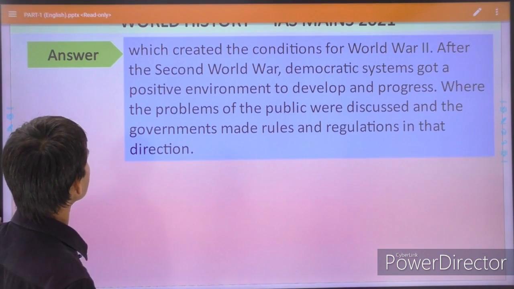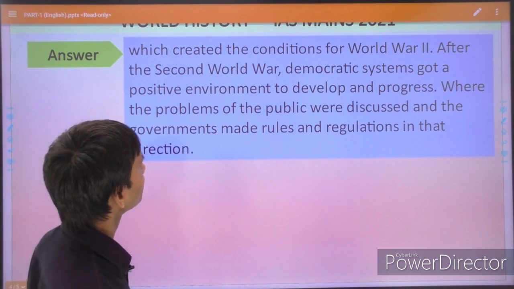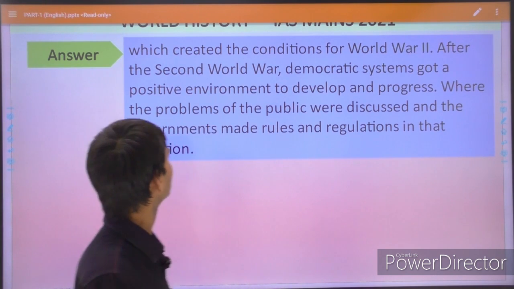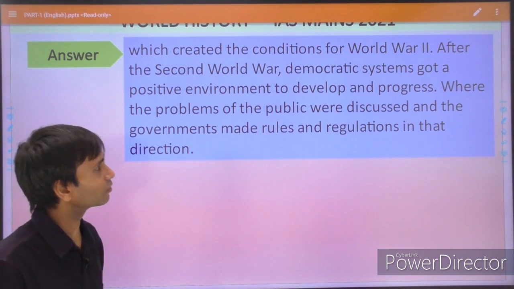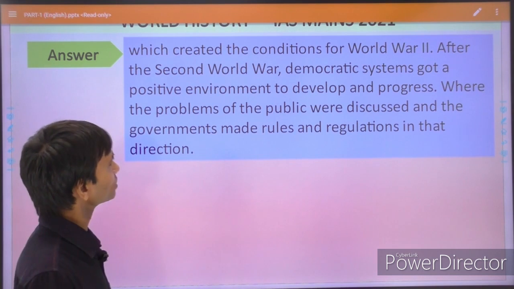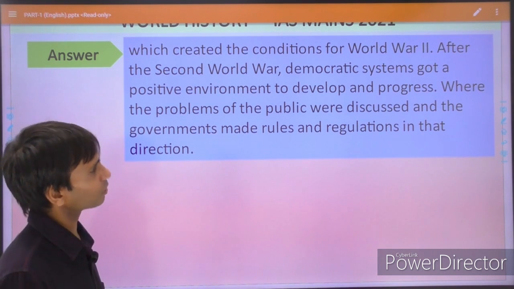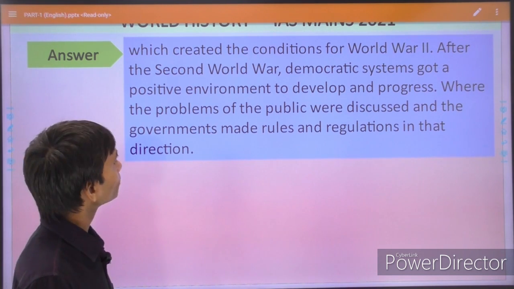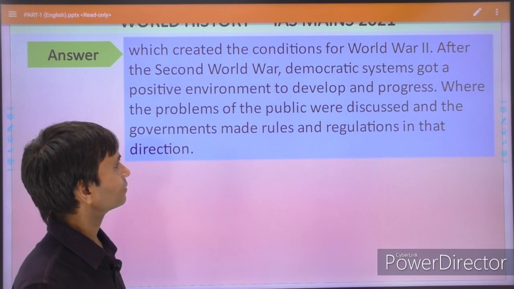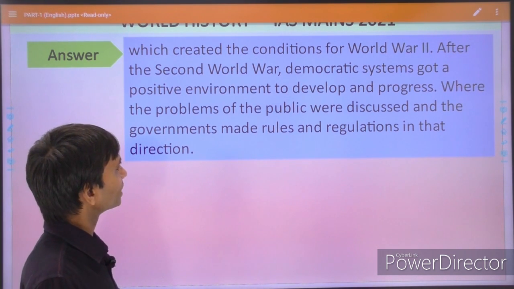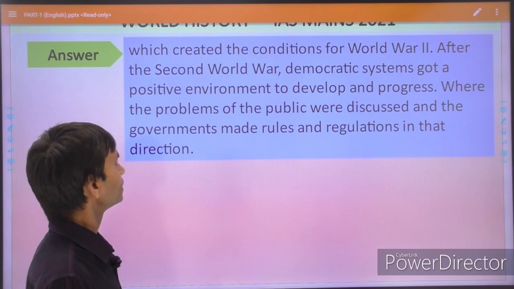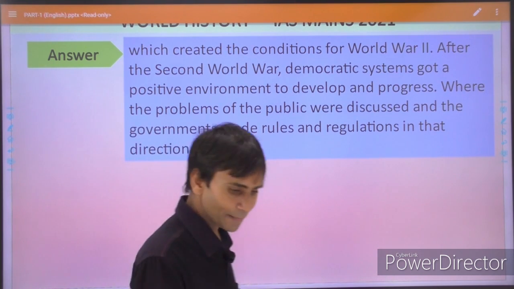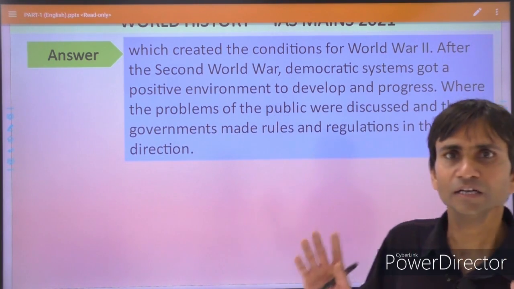Finally he has concluded, which created the condition for World War II. After the Second World War, the democratic system got a positive environment to develop and progress, where the problems of the public were discussed and governments made rules and regulations in that direction. So this is the answer of the student.